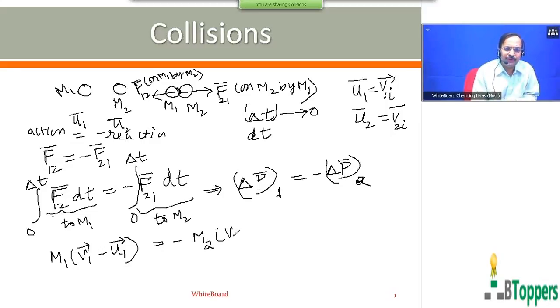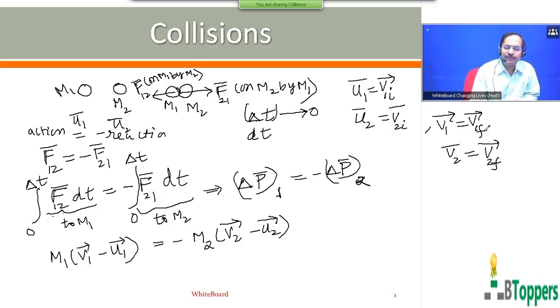You can write delta P bar subscript 2 as M2 into V2 bar minus U2 bar. V2 bar is the velocity of M2 just after collision. V1 bar is the velocity of M1 just after collision. In some textbooks, V1 bar may be written as V bar subscript 1F, and V2 bar may be written as V bar subscript 2F.